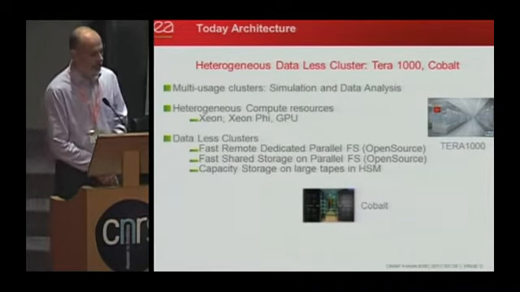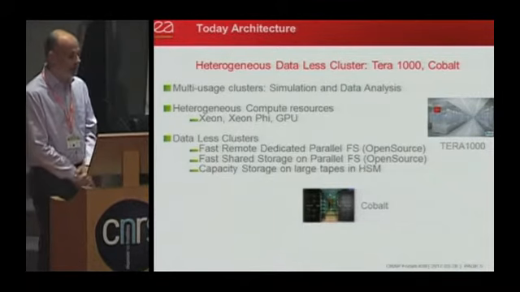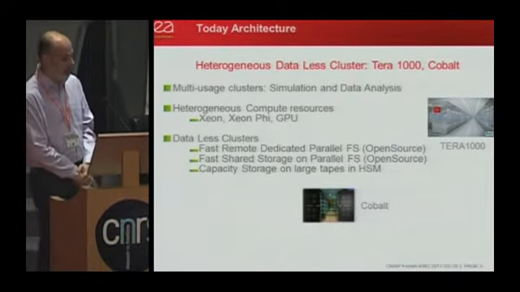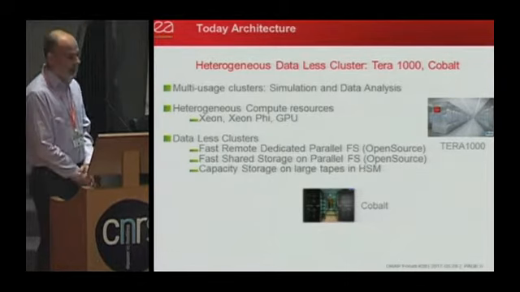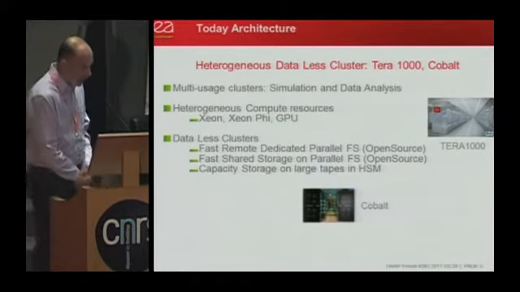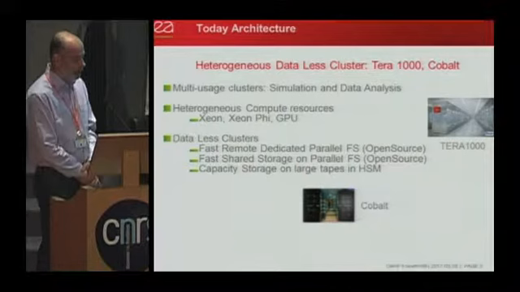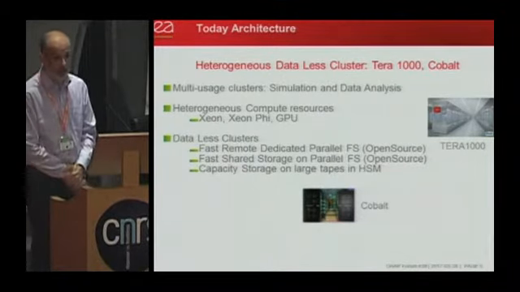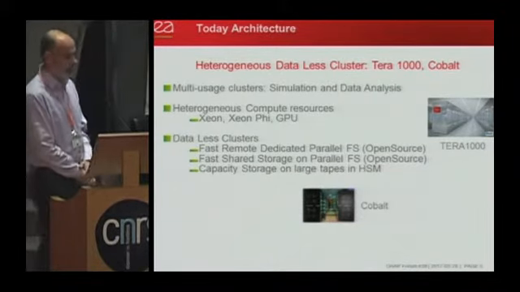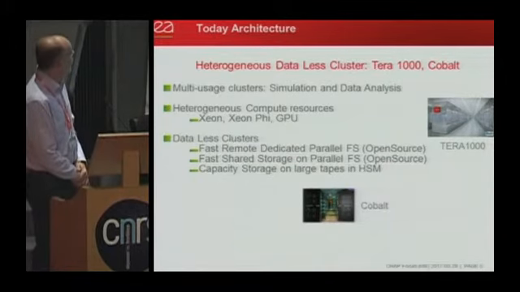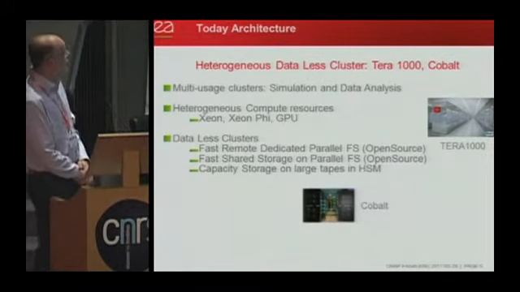So this is what we have today for Cobalt, which is the new CCRT system we installed in TGCC recently, and Terra 1000. And this is also the architecture we plan for the next Tier 0 system we will install, we hope, this year. So we have multi-usage clusters.